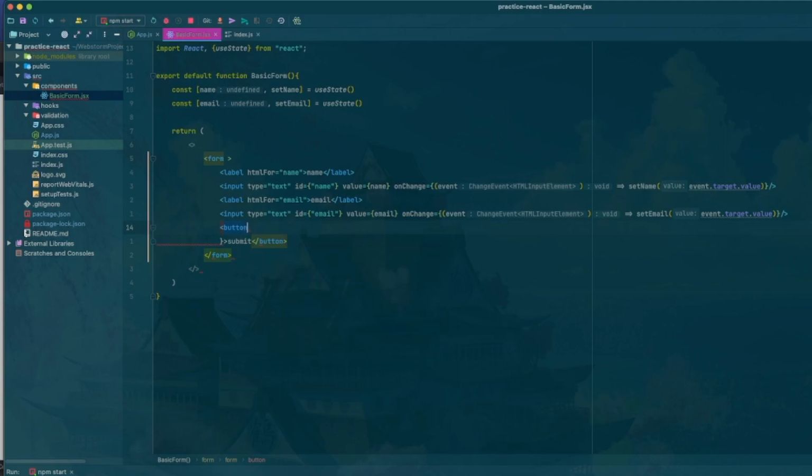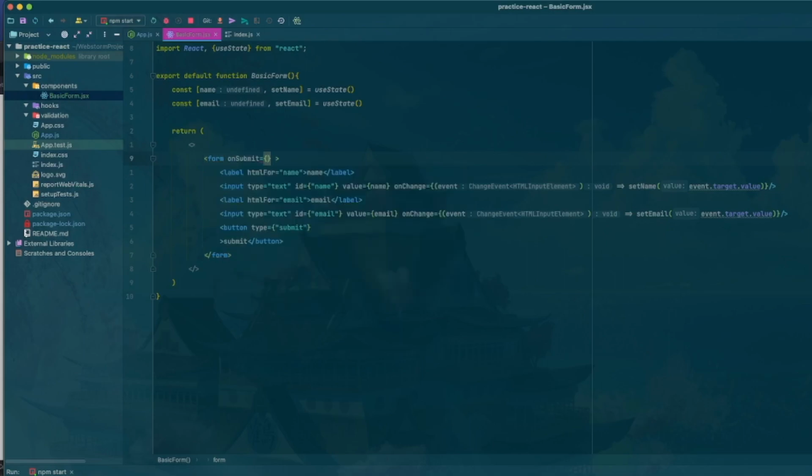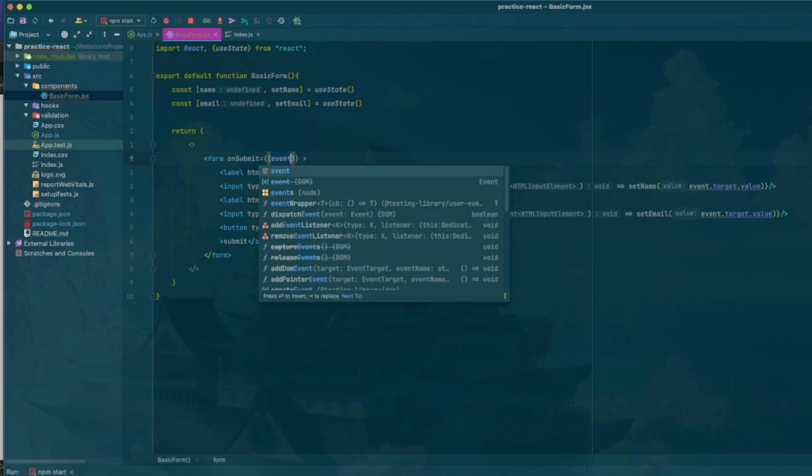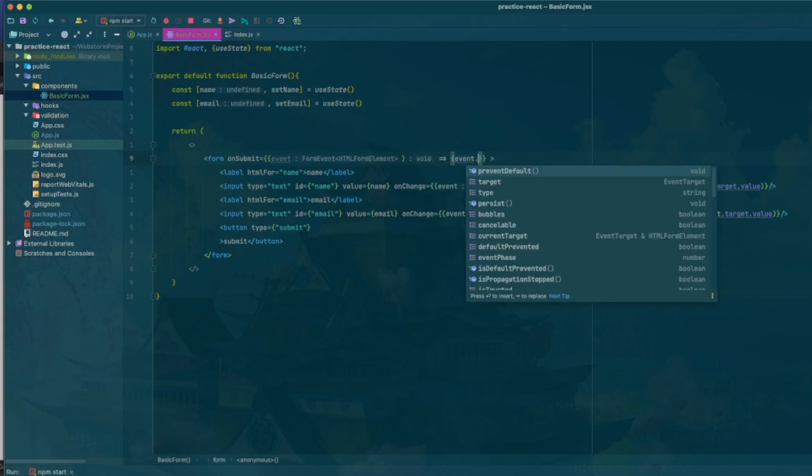Okay, so what we're going to do here is in this button, we're going to do type equals submit. Not sure. Oh, because we have an extra one here. Okay. And then in this form tag, we're going to do onSubmit, and then we'll do event, and then event.preventDefault.